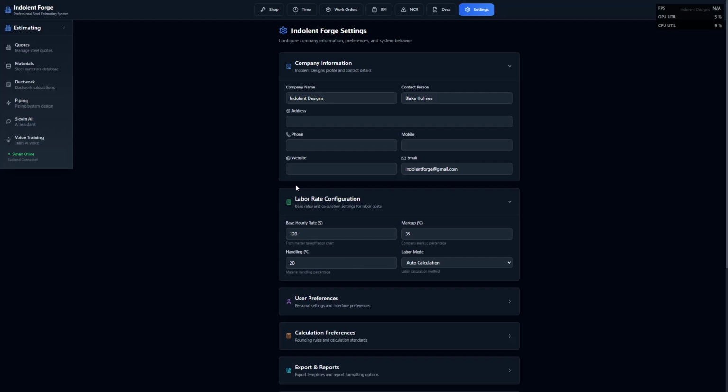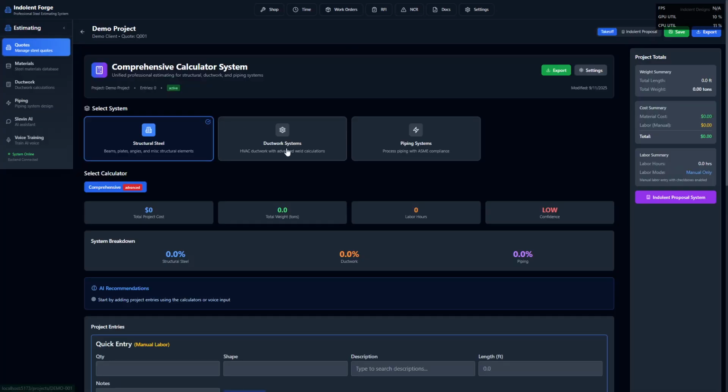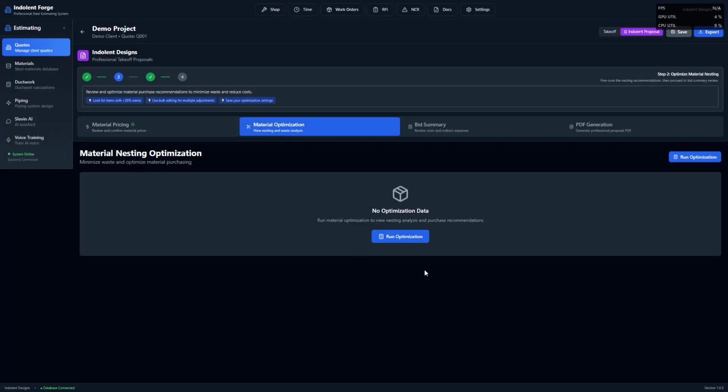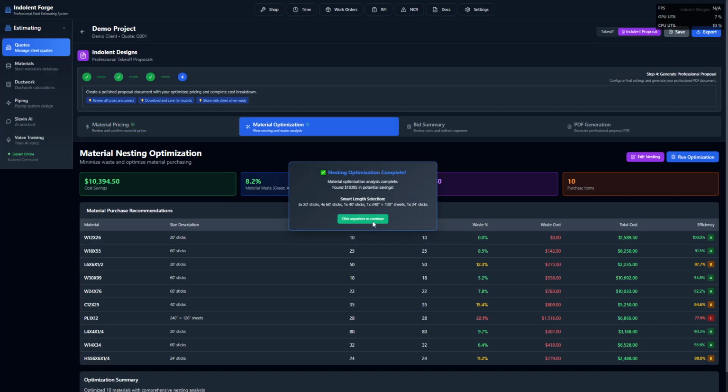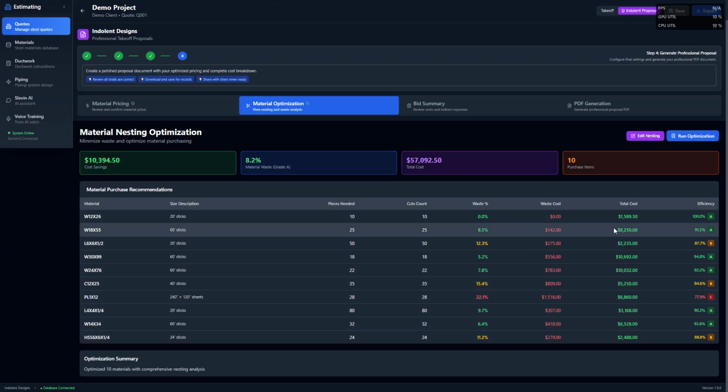Let's go ahead and jump into the quotes real quick. I'll walk you through a quick one. I have one set up right here in a demo project. We'll just run through the indolent proposal phase, have the materials right here. It's going to run a nesting. It shows us our nesting calculations for this project, also with grades for efficiency. Prices are all built in off purchase history, current price history, and current purchases.